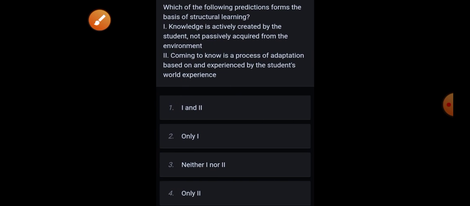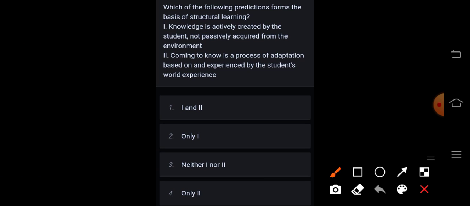Next, which of the following predictions forms the basis of structural learning? Knowledge is actively created by the student, not passively acquired from the environment. Coming to know is a process of adaptation based on and experienced by the student's world experience. Correct answer is option 1, first and second.